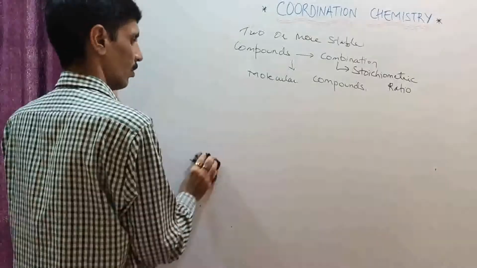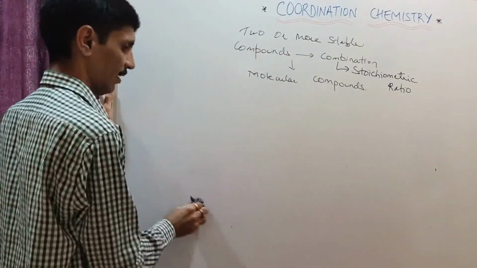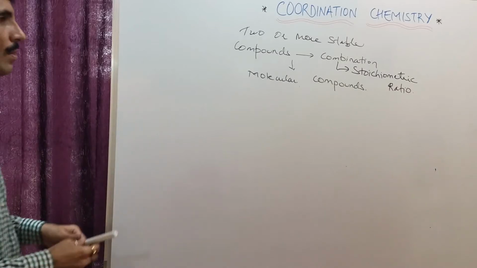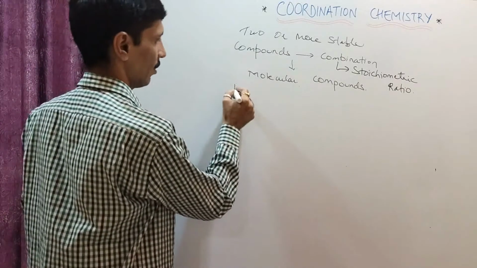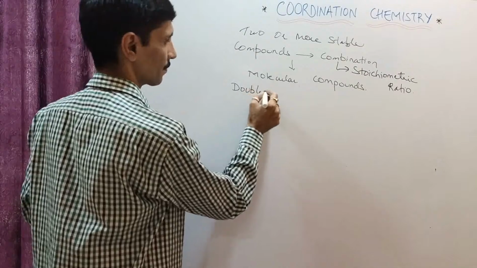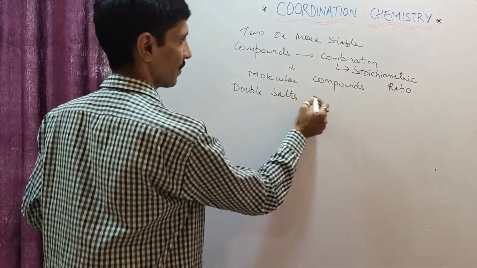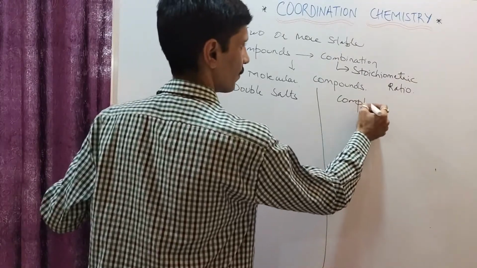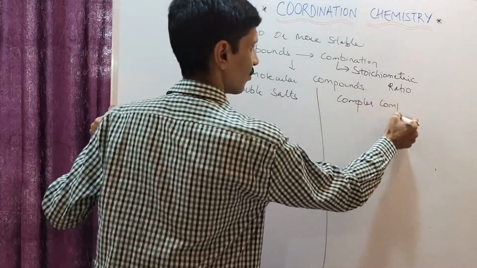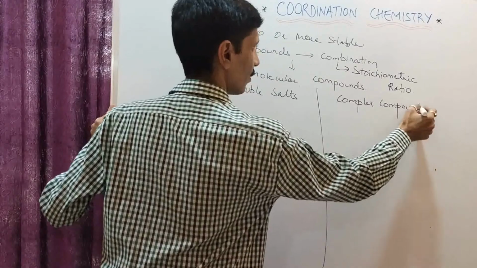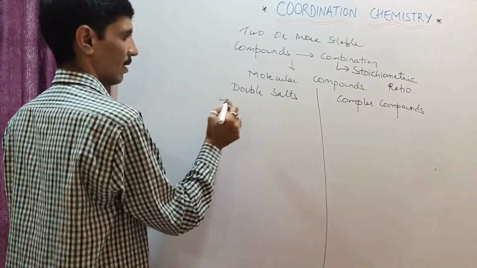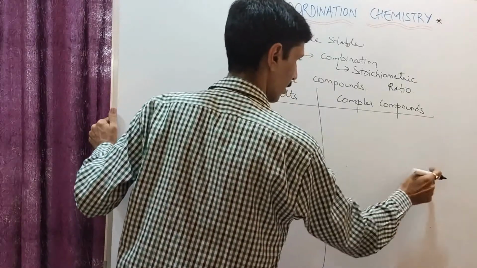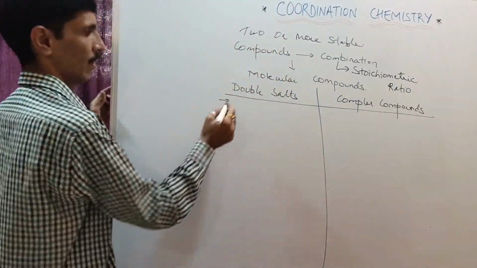So here we go. This comparison we talk about, on one side I'm going to write down double salts, and the other side we are going to write down complex compounds. So the major points of difference, so that this becomes a type of tabular revision of what we have discussed so far.